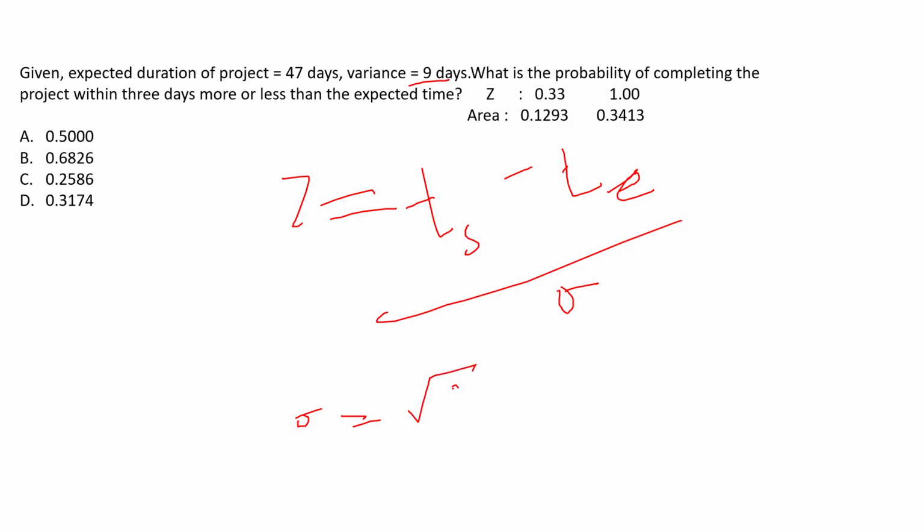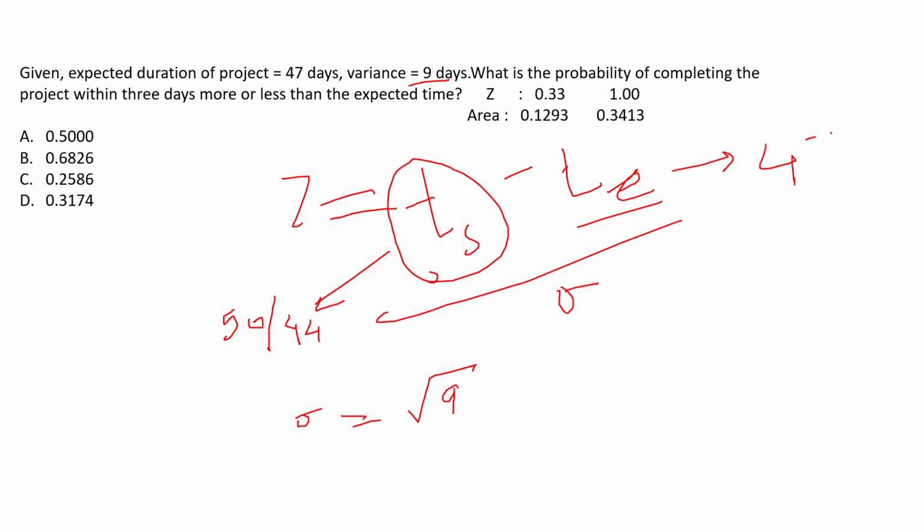Now the variance is given to you as 9 days, so the sigma will be the square root of 9, and this ts will be, they are saying 43 days more or less, so it can be either 50 or it can be 44, right? And this te is given to you as 47. So when you apply the formula, these z values are given to you, right? And when you do the calculations, you will find B as the right answer to the question.